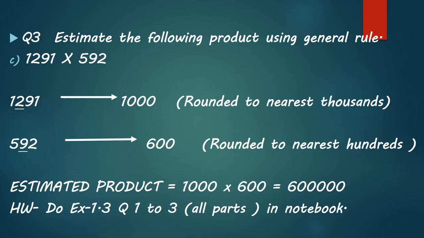So we will add 1 at 100 place. That is 5 will become 6 and rest 2 places are 0. So 592 will become 600. So estimated product is 1000 multiplied by 600 equal to 6 lakh.